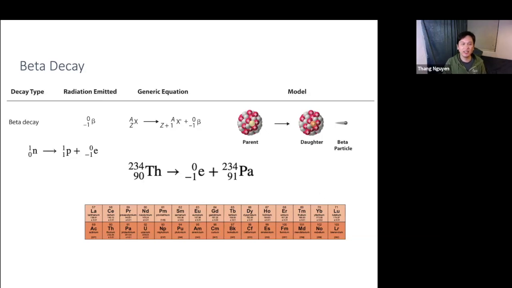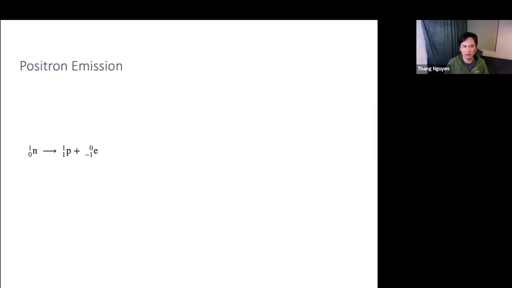Okay, so that's beta decay. Now let's go to positron emission. Like I said earlier, positron particles are exactly the same as beta particles, but just the opposite. So the process is also opposite. Beta emission is a neutron becoming a proton, releasing a beta particle, while positron emission is when a proton becomes a neutron, releasing a particle called the positron, or the anti-beta particle.